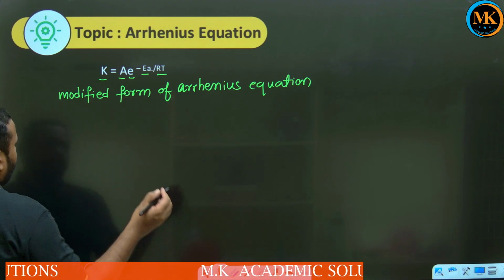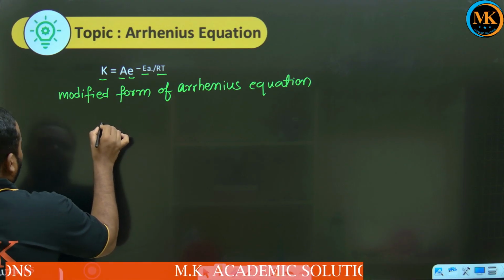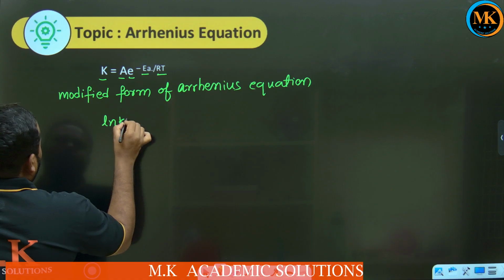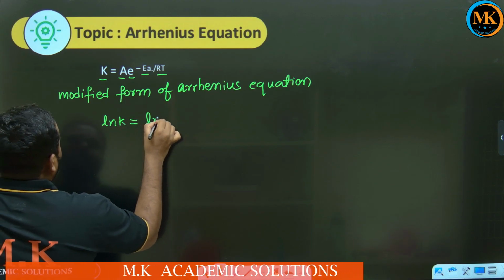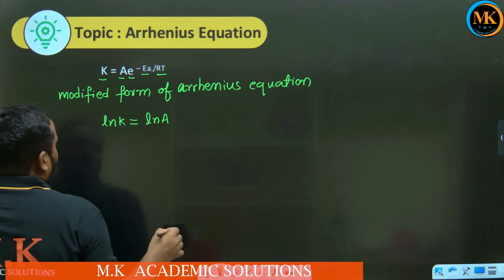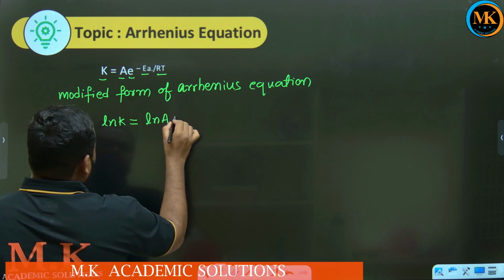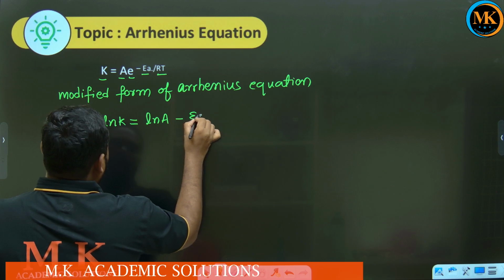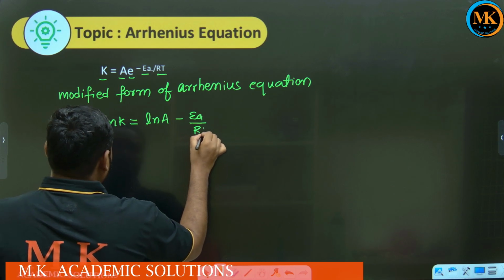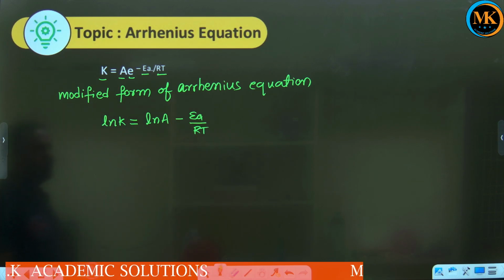When you apply ln on both sides, what do we get? Ln K equal to ln A. Here e and ln get cancelled out, so directly we can write minus EA by RT.